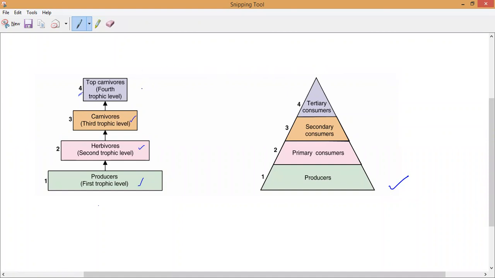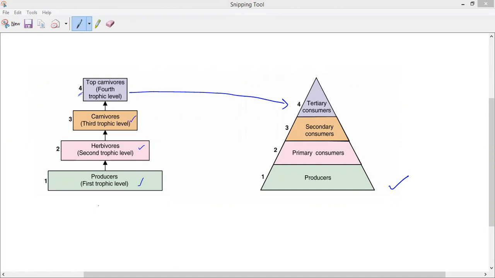So the top one, what do we used to call it? We used to call them tertiary consumers. Now, can anybody say why we are representing it like this? Have you noticed, if you keep on going up here, the box sizes keep on decreasing, and if you keep on going up in this one also, it becomes a triangle. Means the size keeps on decreasing. Why, guys? Can anybody say? Any idea, please? Here also see, producers' size is bigger, then primary consumers, secondary consumers, tertiary consumers. Here also the box sizes keep on decreasing. In both pictures, if you keep on going up, the size is decreasing.